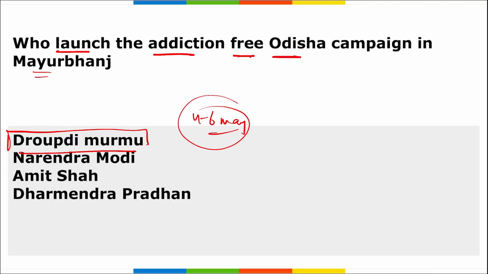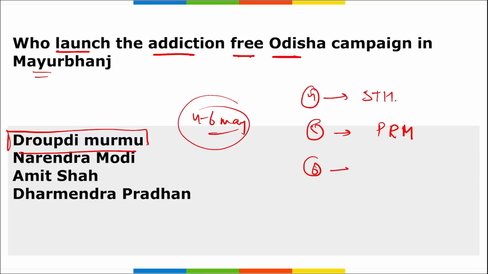The Brahma Kumari Center is engaged in building a healthy society through spirituality, and on 4th of May, Draupadi Murmu laid the foundation stone for a skill training hub and community center in Mayurbhanj. Then on 5th of May, the President paid tribute to Pandit Raghunath Murmu on his birth anniversary and also visited the Simlipal sanctuary of Mayurbhanj.